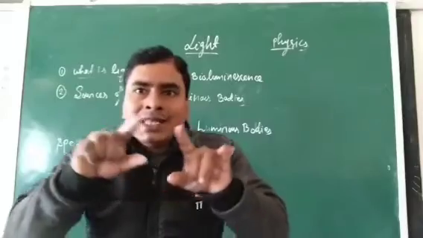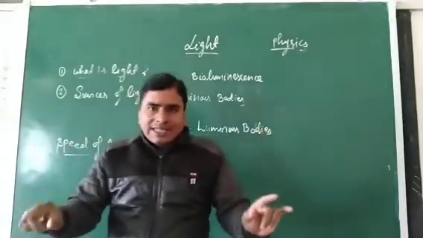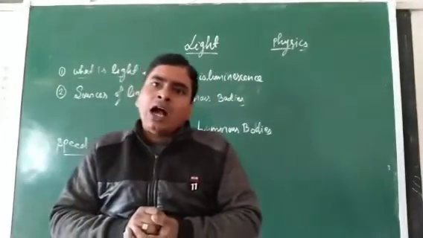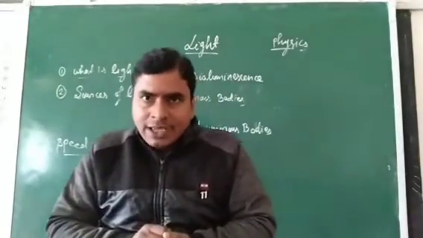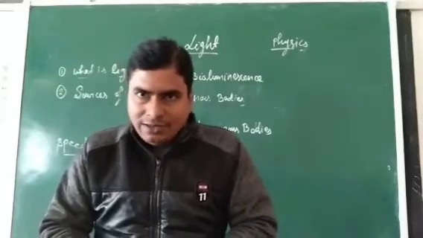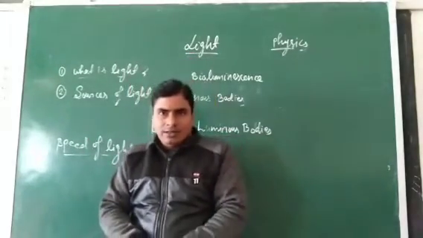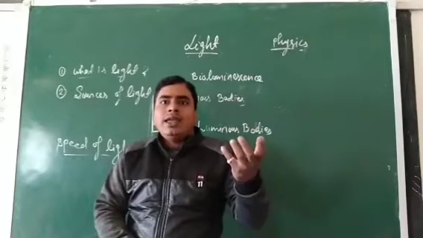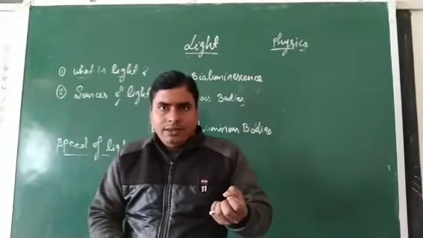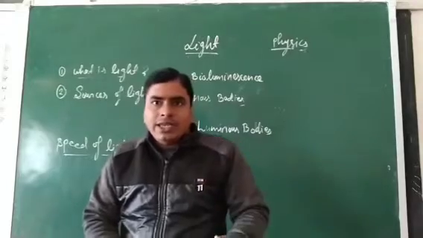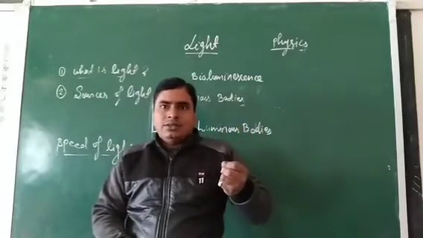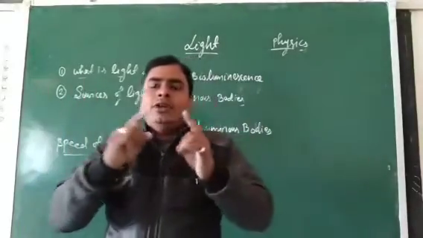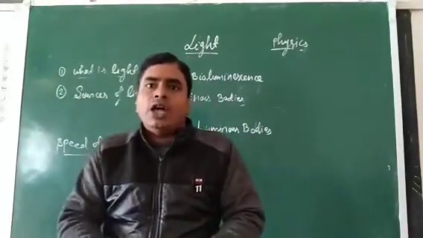Easily you can see all the objects present in the room. Means all the objects become visible. How? Because there is an invisible energy which helps us to see the objects around us or inside the room.